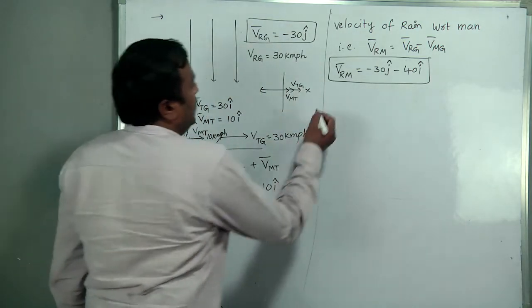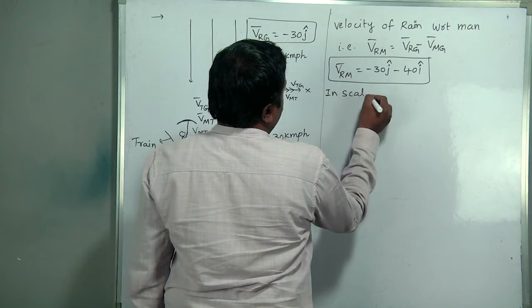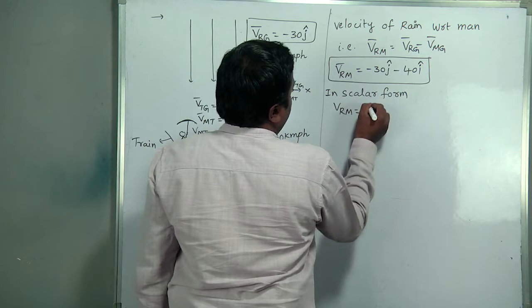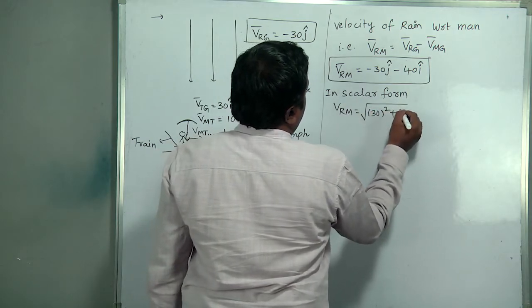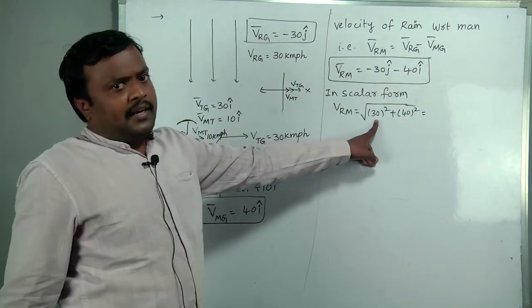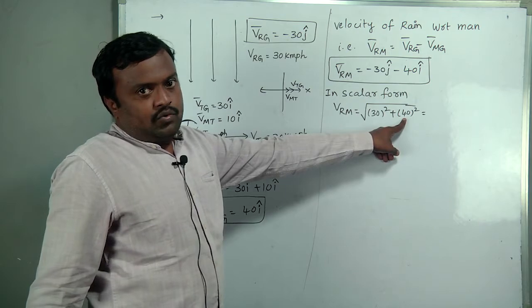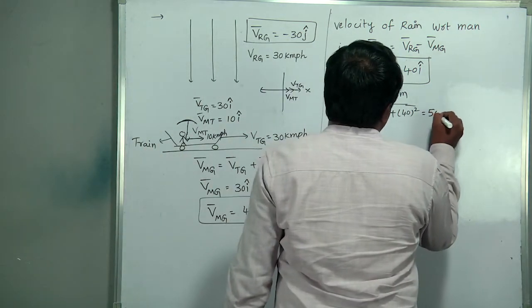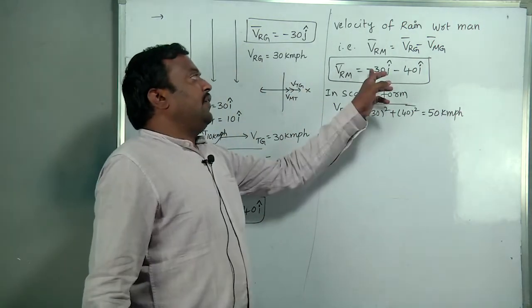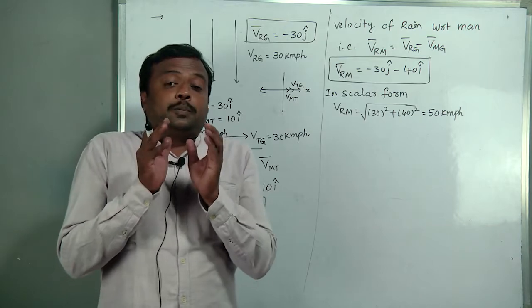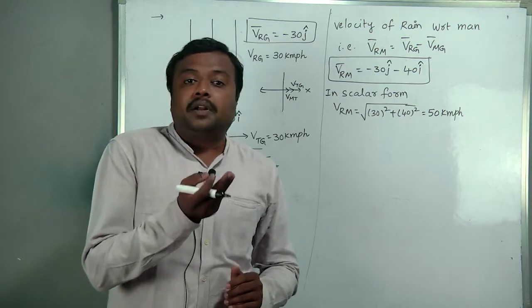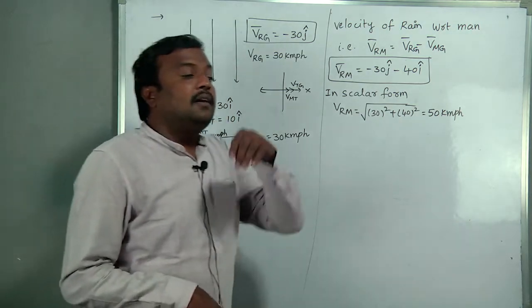In scalar form, if you want to derive, Vrm is equal to directly square root of 30 square plus 40 square. What will it be? 900 plus 1600, 2500. 2500 means 50 kmph, scalar form. In the options, if it is in scalar form, this will be; vector form, this will be. But which point should we find in every case? With how much of an angle to the vertical the umbrella should be placed without wetting in rain.